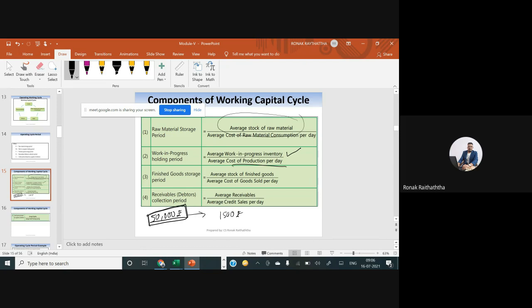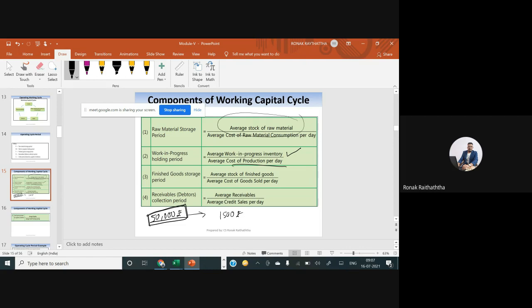I guess in costing for managers or accounting for managers, you might have studied the cost sheet format. It starts with the prime cost, then you reach cost of production, you add direct labor and direct overheads, then you reach cost of goods sold, then cost of sales, then you add a profit, and then there will be a sales amount. So that entire cost sheet structure you will have to refer to a bit, because working capital management also takes some help of management accounting. So it's a combination of a bit of finance and management accounting.